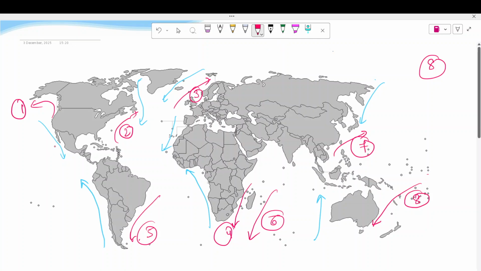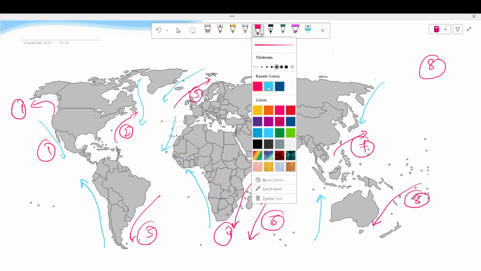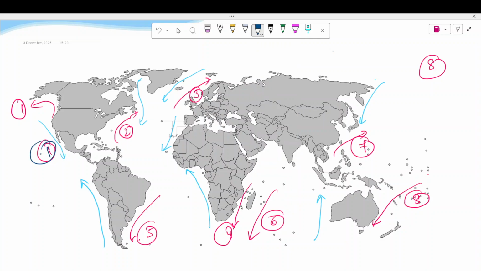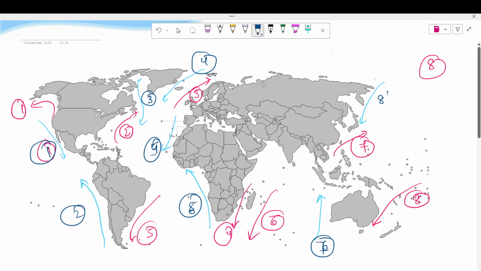Cold currents. So this one is California current, California, Peru. This is Labrador. This is Eastern Greenland. This one is Canary current. This one is Venezuela current. Here it is Western Australia current. Fine. 4 and then 5 and then 6 and then 7 and then the eighth, Oyashio current. So these 8 we have as cold currents.